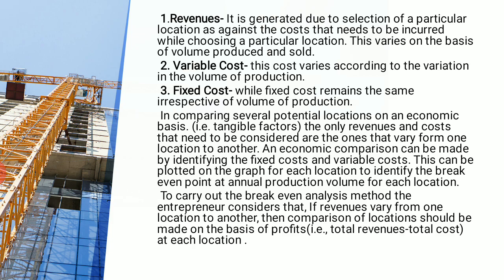What it is trying to say in short is that you can compare very easily the revenues earned at, supposedly, site A, site B and site C. If out of these three sites the revenue earned at site A is highest, then naturally that is the wisest decision, right? If that is not the case, then you can check the profits, and if the profits are highest, how can you calculate the profit?